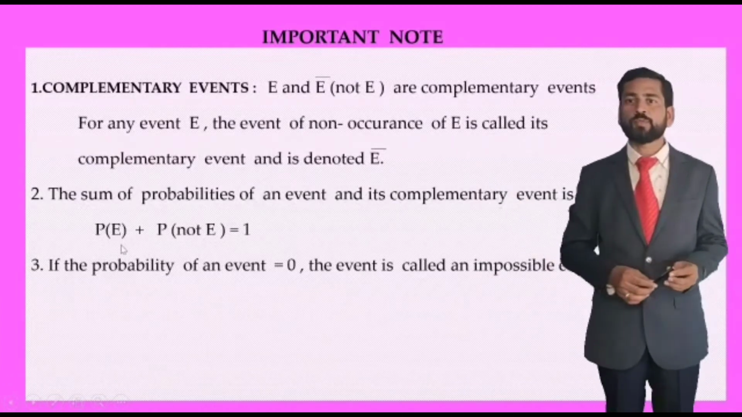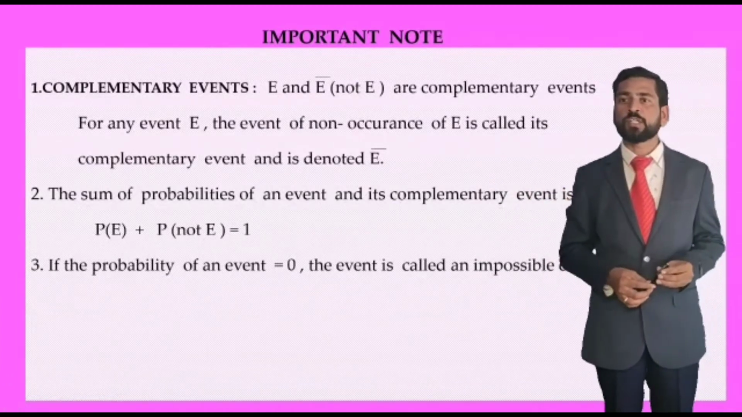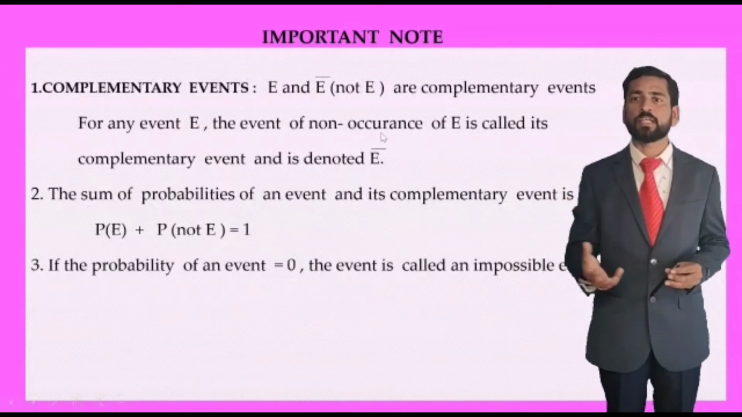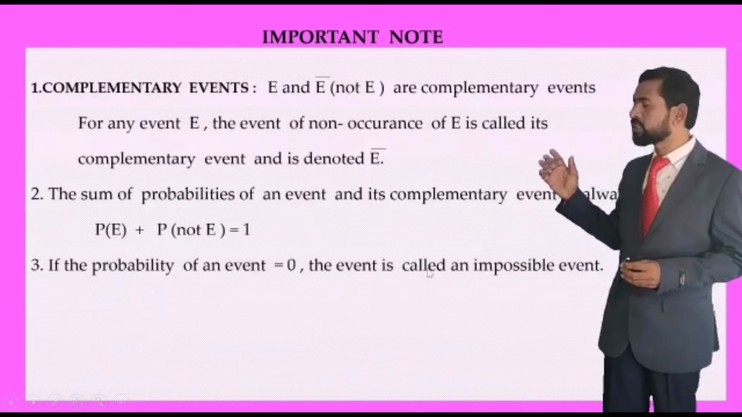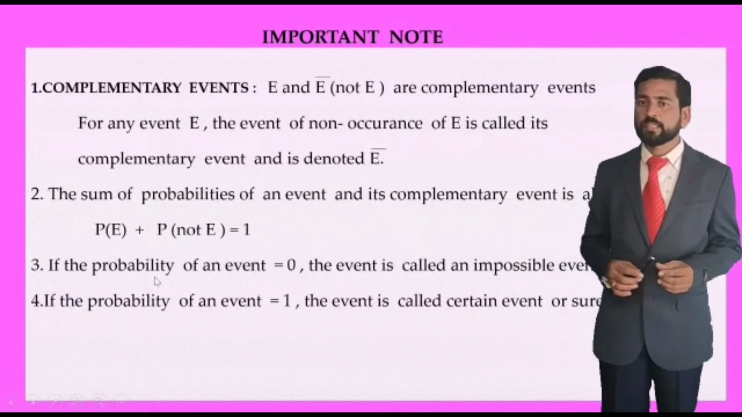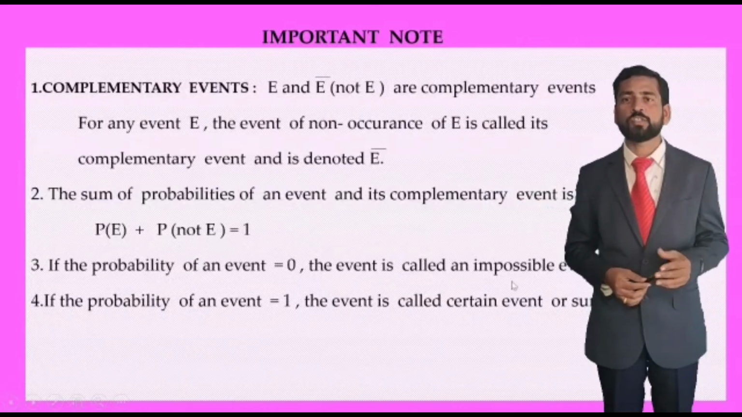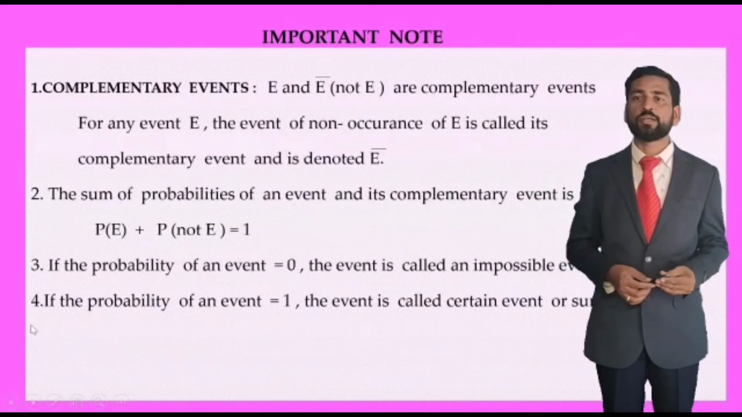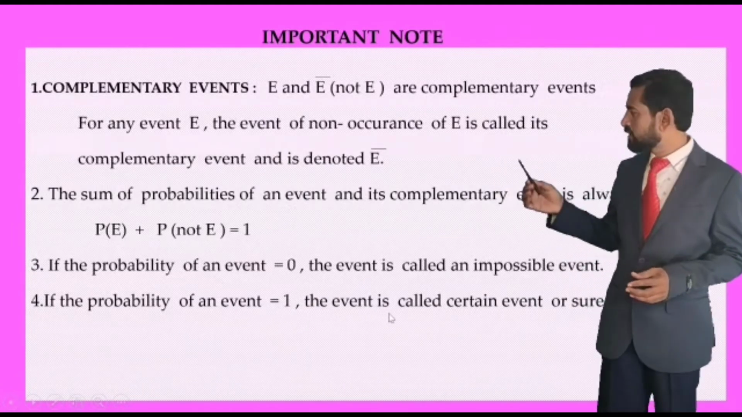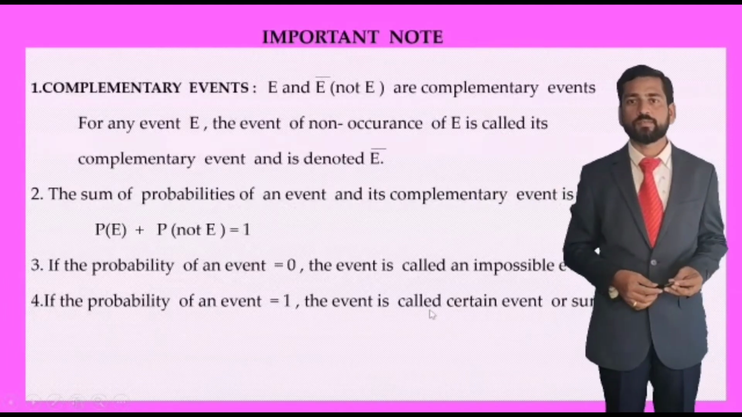Third one, if the probability of an event is 0, the event is called an impossible event. That means if the answer we get for the probability of an event is 0, then we can say the event is impossible. If the value of the probability is 1, then we can say that the event is a certain event, also called a sure event.